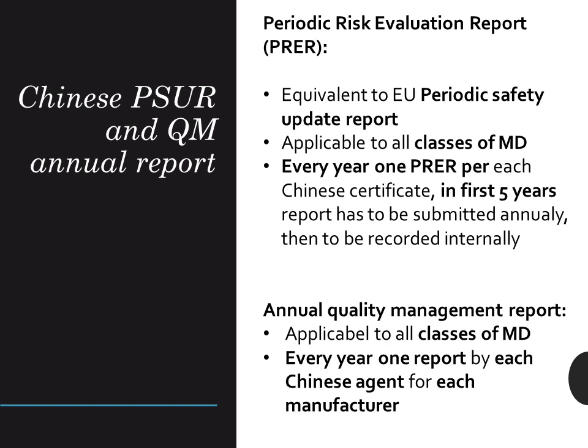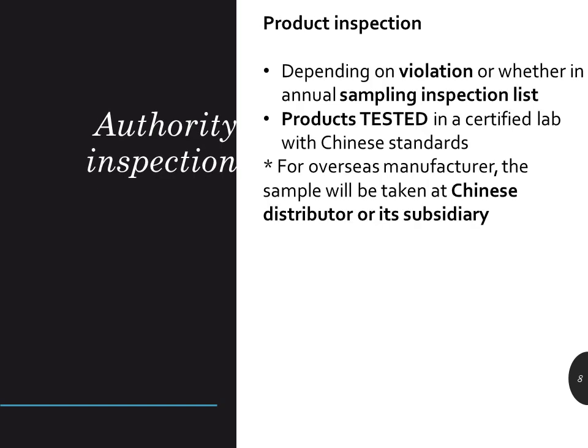It applies to one report from one Chinese agent for each overseas manufacturer. In this report, the Chinese authority wants to get Chinese and international QM key performance indicators such as complaints, CAPA, internal audit, quality or production change, non-conforming devices, all kinds of national inspections and penalties, sales numbers and central procurement in China. Let us limit the reactive inspection by Chinese authority to overseas manufacturers, namely product inspection.